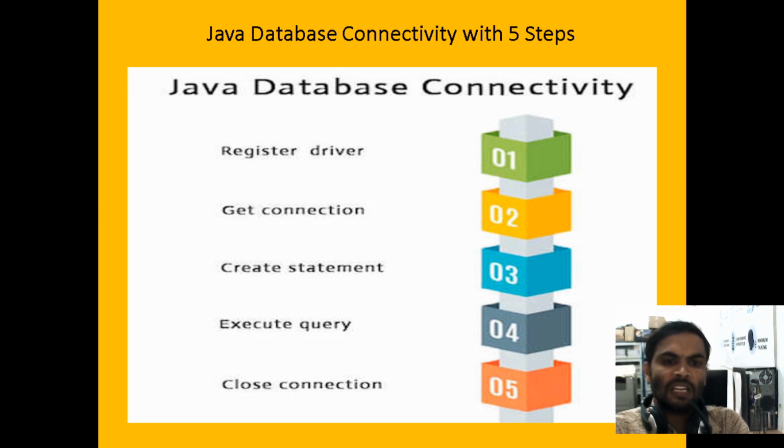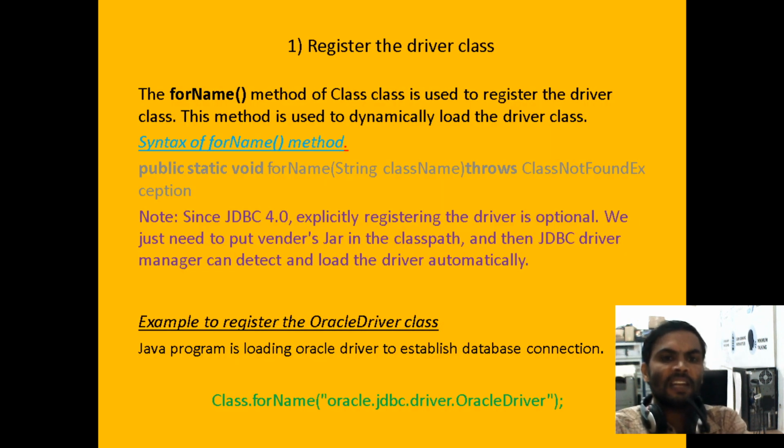If you want to register the driver, we have a driver class, and with the help of the driver class we can register. To register the driver, the forName method is available under the Class class in the java.lang package. This forName method is a static method. We call static methods with the help of the class name dot method name, Class.forName. Under forName, we pass a string argument.